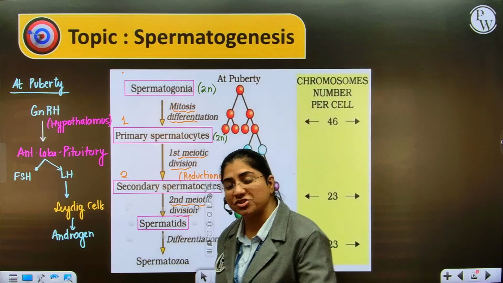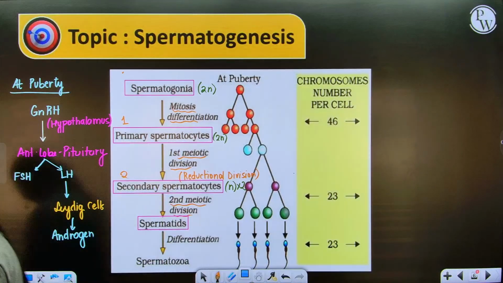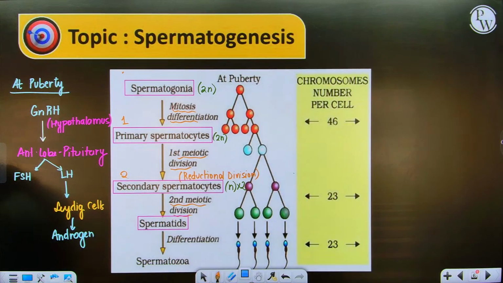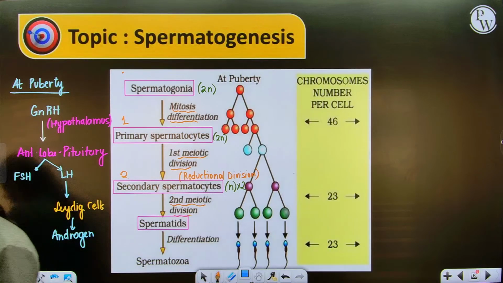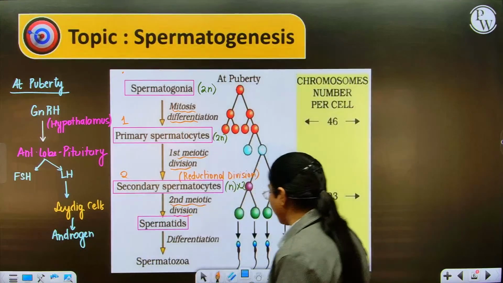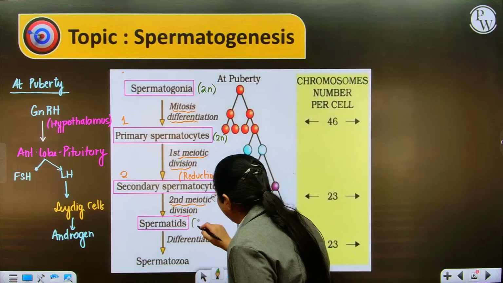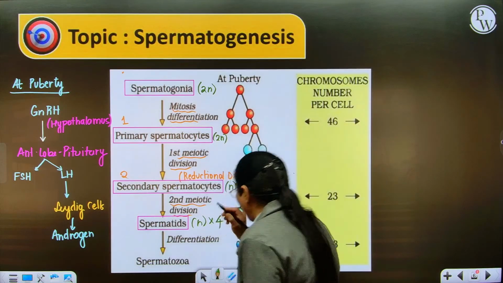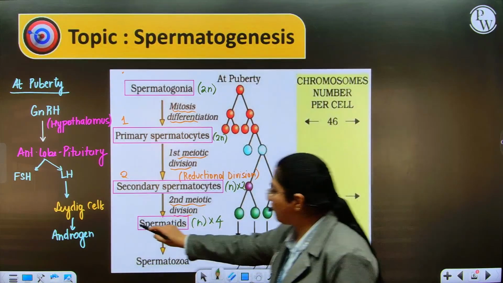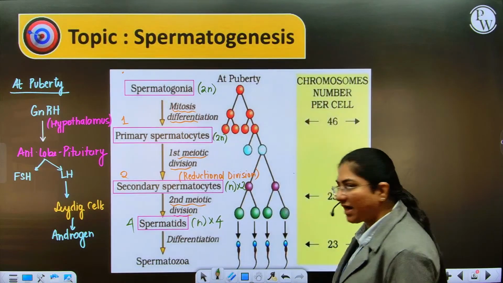The second meiotic division, tell me quickly, is it equational or reductional? Yes, it is equational division. So again, you have n into 4. We will have 4 spermatids which will be produced. Now you see, these are 4 spermatids which are produced.